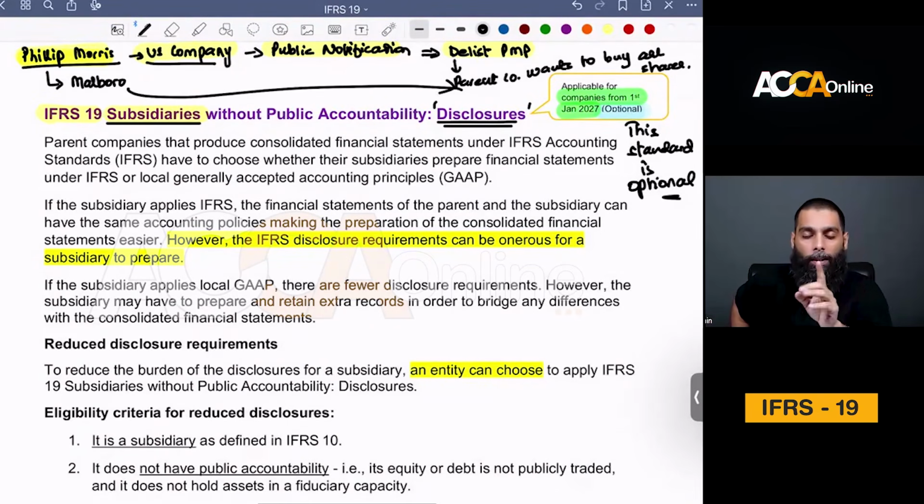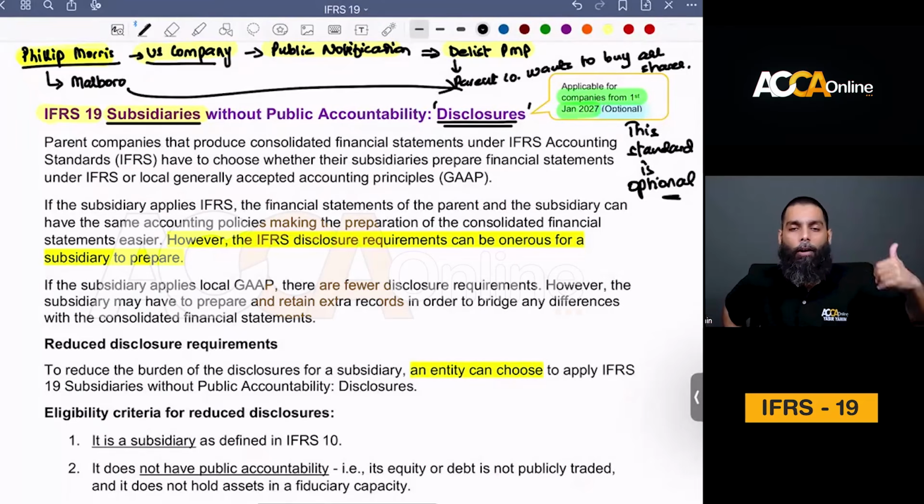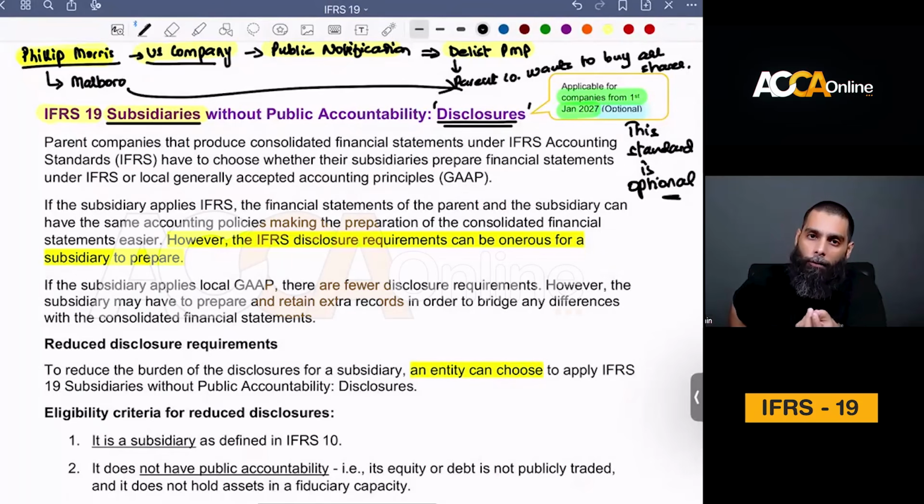And what's the interesting part? There can be a subsidiary which starts to apply IFRS 19 now, and then maybe after 2 years it decides, I don't want to apply IFRS 19, I want to provide full detailed disclosures because, for example, my parent company requires me to provide full disclosure.